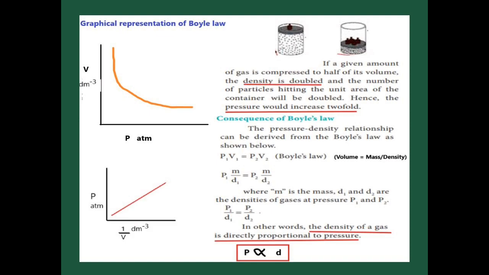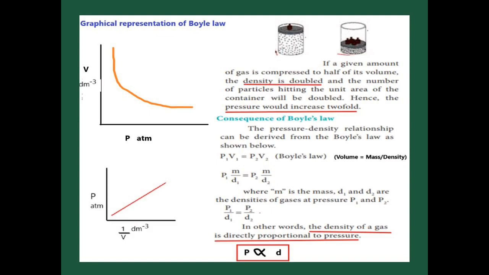Now we are going to see the consequences of Boyle's law. First of all, the density of the gas increases, which means the hitting of the particles on the unit area of the container also increases, so the force per unit area increases. We already know the definition of pressure. What is the pressure definition? Force per area. So if the force increases, the pressure automatically also increases.